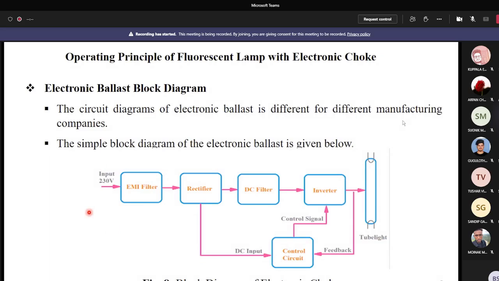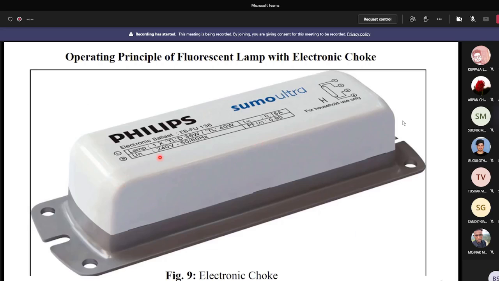So the starting voltage will be less, as well as the loss occurring in the electronic choke will also be less. When the loss is less, then obviously the power factor will be improved. Now I show you the power factor of the electronic choke. Here you see the electronic choke made by Philips, and just follow it. You see that the power factor here is 0.90. Earlier it was 0.50 for the electromagnetic choke. Now you can see 0.90 for the Philips electronic choke here. So it is around 0.9.